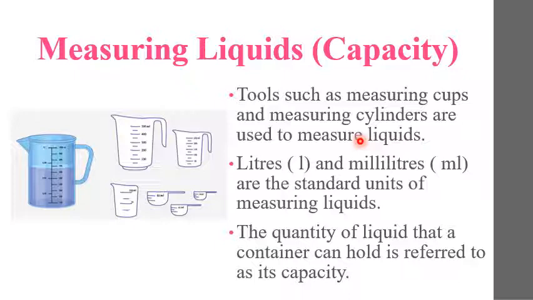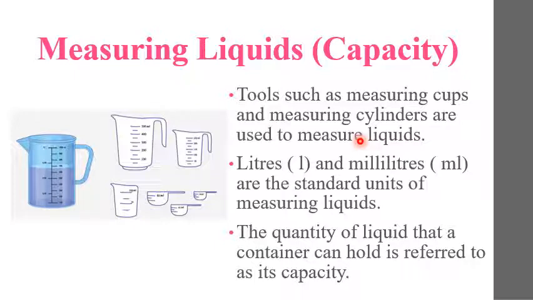You will come to know the quantity of water in the small cup is less than the quantity of water in the big bucket. Means both of the things have a different capacity. So capacity means the quantity of a liquid that a container can hold. It's called its capacity.